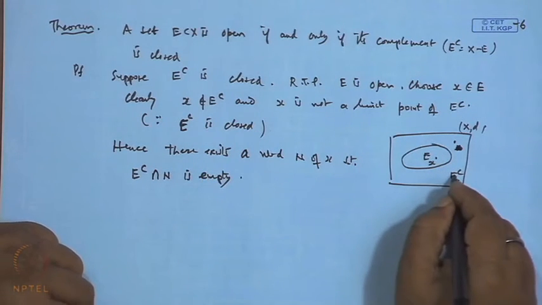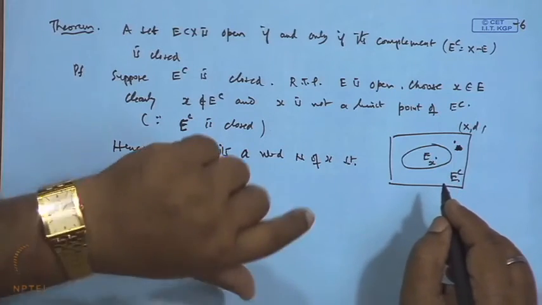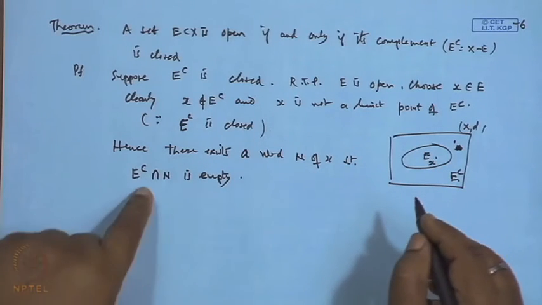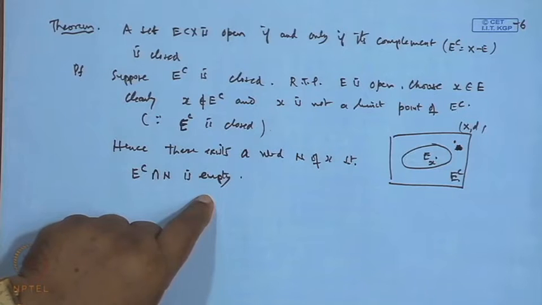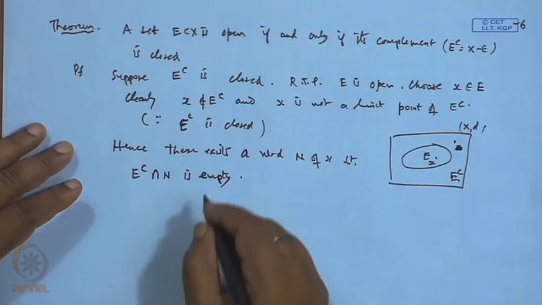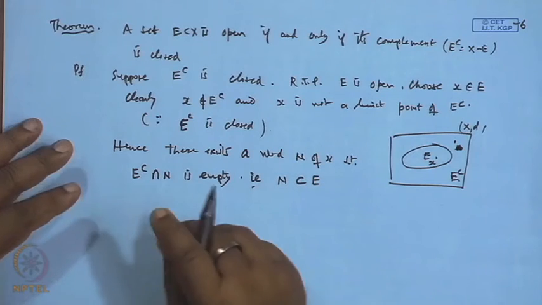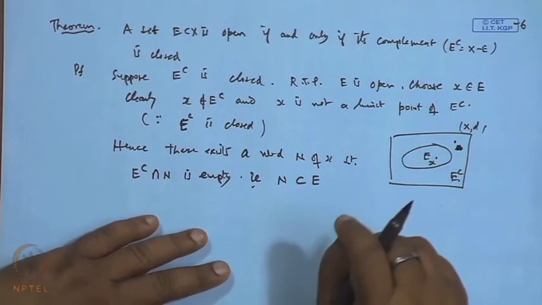Because it is not a limit point, whereas if it were a limit point, every neighborhood of x must contain some point of E complement. Since it is not a limit point, we can identify a neighborhood whose intersection with E complement is empty. We do not have any point of E complement inside this neighborhood. That is, the neighborhood is totally contained in E, because it contains only the points of E.